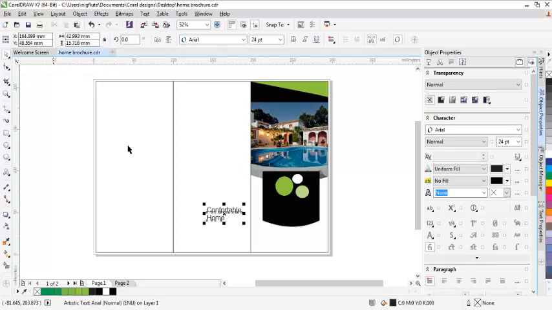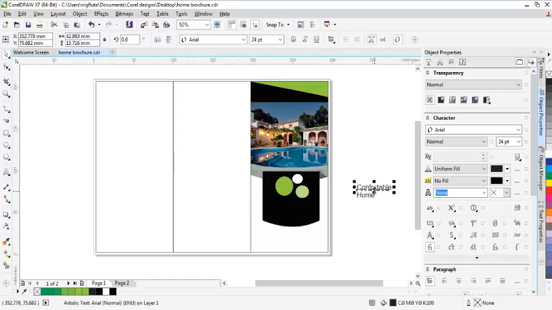Then let me pick this tool. Now because I want to treat this text individually, I'll click on Control key so that I can be able to pick this one on its own. But the way I typed it, I cannot be able to do that. Anything, they move together.